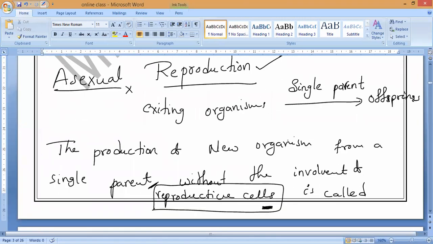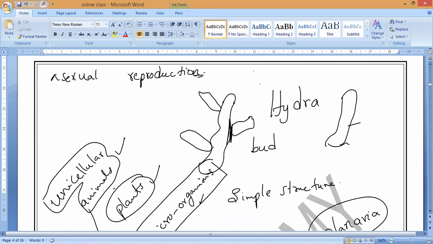So now after this I will stop today's class. Next we will study what is sexual reproduction, and in the same way we will study the types of asexual reproduction. We will continue from asexual reproduction tomorrow. So with this I am going to stop. Hope you all understand. Any doubt in today's class? Are you clear, everybody? Yes, sir. That's all. So thank you. We'll meet tomorrow.